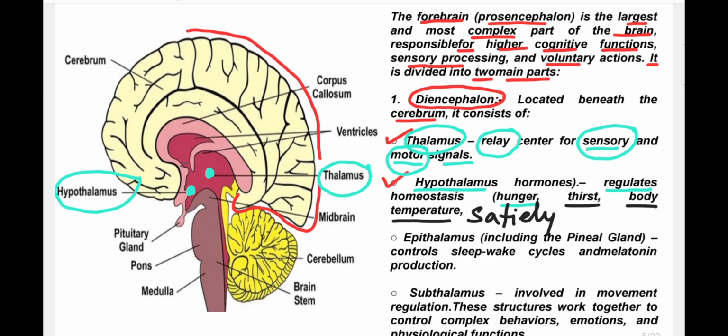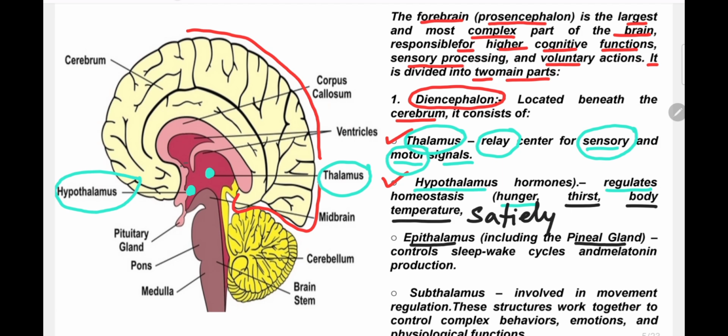I will discuss the hypothalamus and thalamus later, but in brief, the epithalamus, which includes the pineal gland, that is not seen in this picture, is known as our third eye. Maybe you have already heard that term.